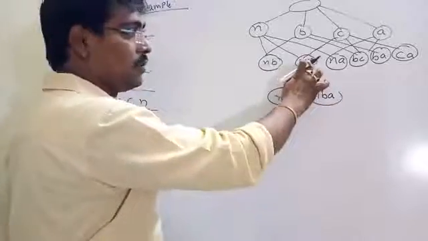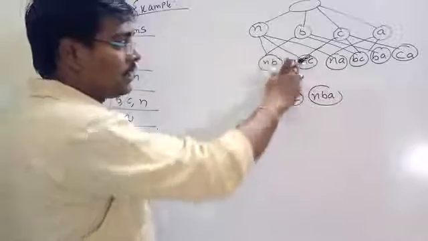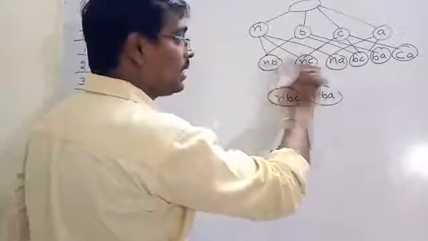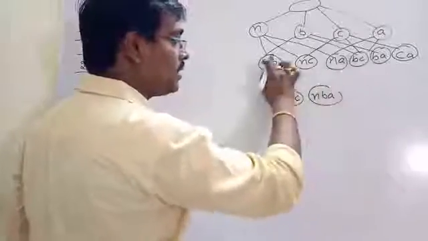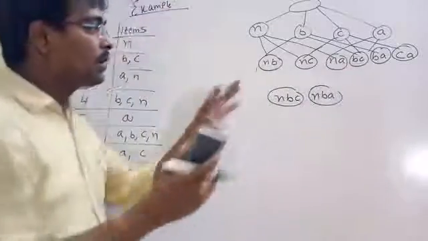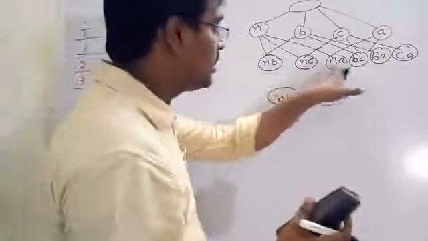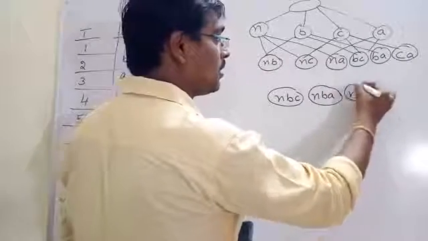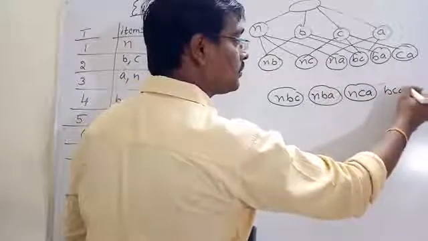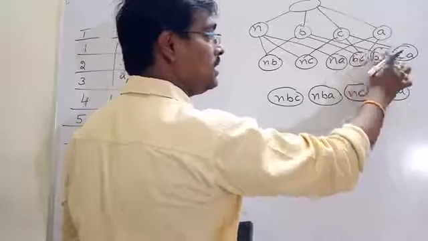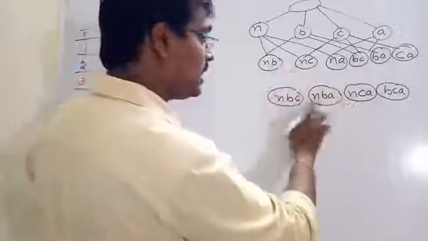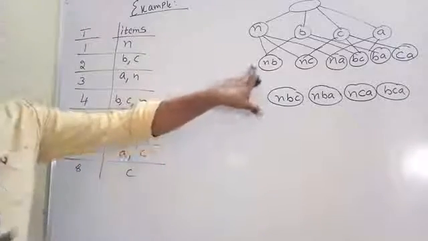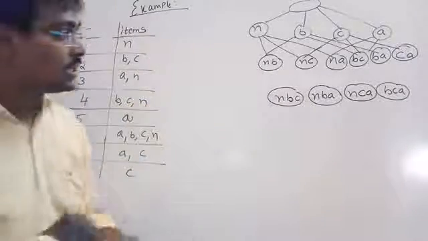Suppose NB with C, because N is repeated, we have to write only a single N. NBC, NBA, and NBC, so NBC is already completed. Write down the different combinations. Next NC and NA, so NCA, BCA. Next BC and N, so BCN. It is also covered. From these 6 combinations, I am getting 4 combinations.